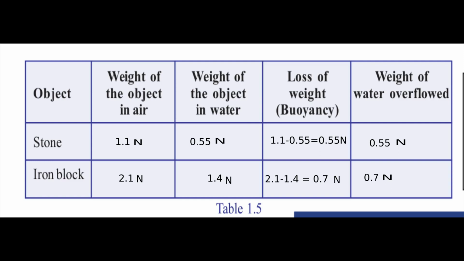From the table, by analyzing the table, we will reach the conclusion that the loss of weight, that is the buoyancy, is equal to the weight of water overflowed.